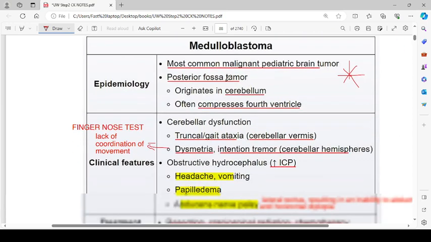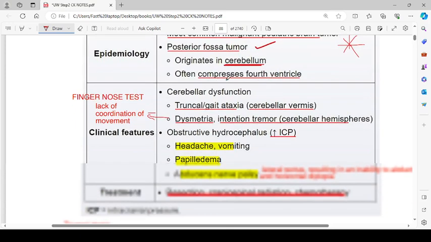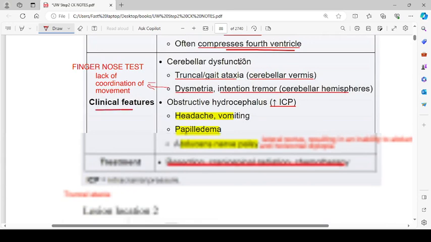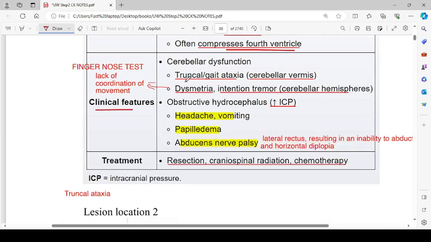What is medulloblastoma? Epidemiology: most common malignant pediatric brain tumor. It's a posterior fossa tumor, originates in the cerebellum, often compresses the fourth ventricle. Clinical features are cerebellar dysfunction. There will be truncal or gait ataxia because of cerebellar vermis involvement. There will be dysmetria, intention tremor from cerebellar hemisphere involvement, and obstructive hydrocephalus, which will show as an increase in intracranial pressure: headache, vomiting, papilledema, and abducens nerve palsy.